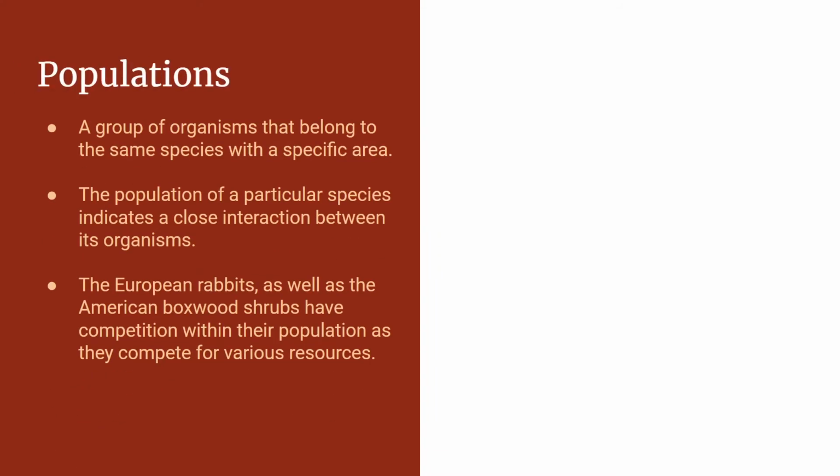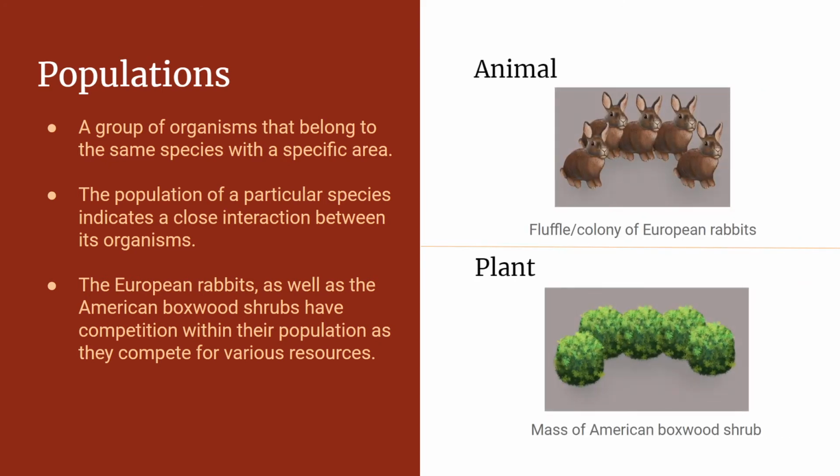Round 8. Population. The eighth level is population, which is a group of organisms that belong to the same species. The population of a particular species indicates a close interaction between its organisms. A real-world example is a group of American boxwood shrubs in an area, such as a field, or a fluffle of European rabbits. Within each population, organisms have to interact with each other. Rabbits have to compete with other rabbits for food and resources, and shrubs have to compete with other shrubs for nutrients and water. For an analogy, if a building is an organism, then a city would represent the population.